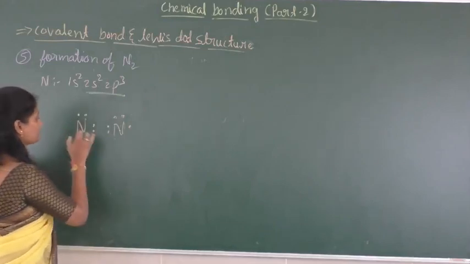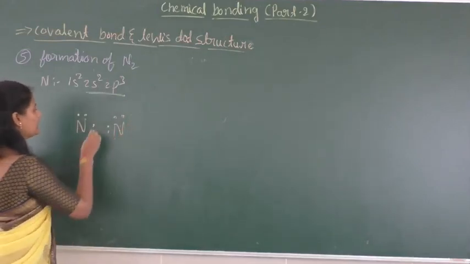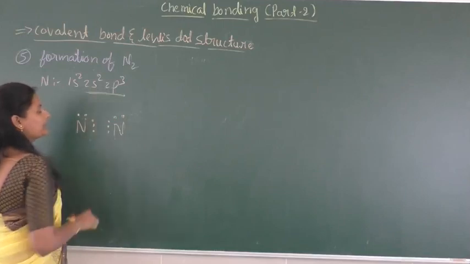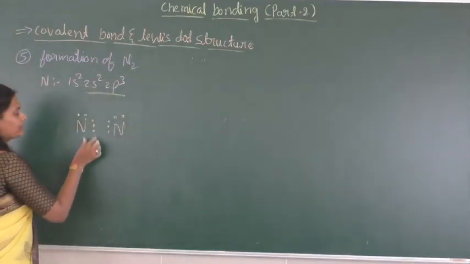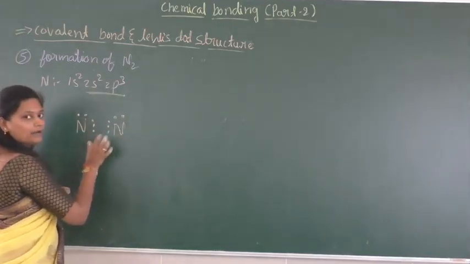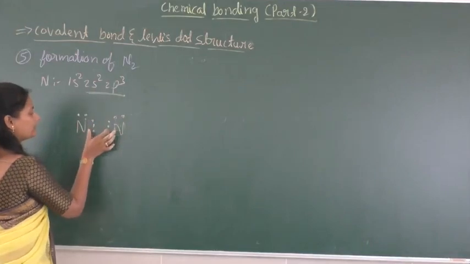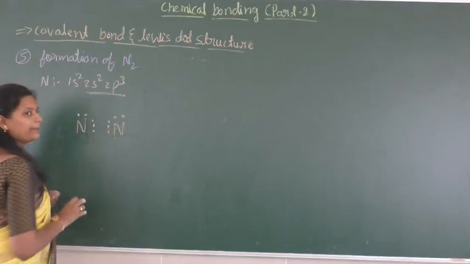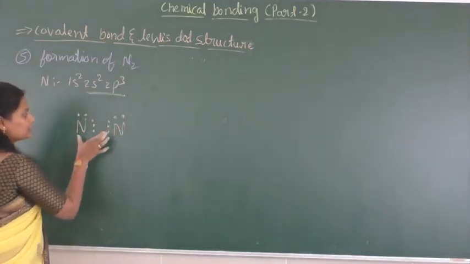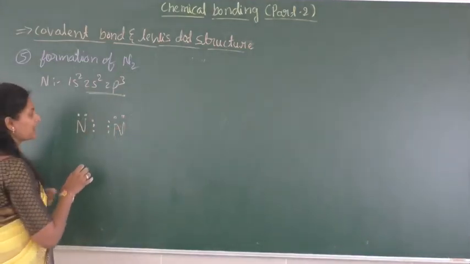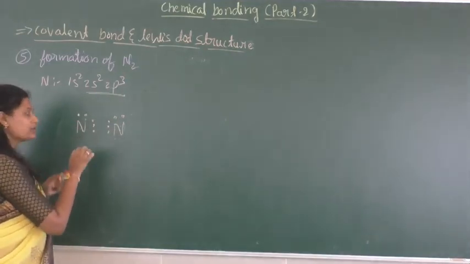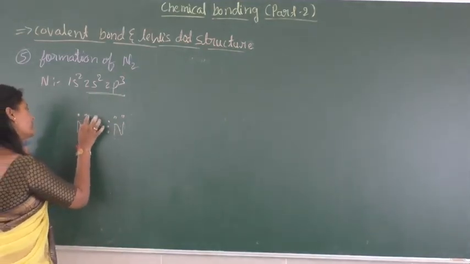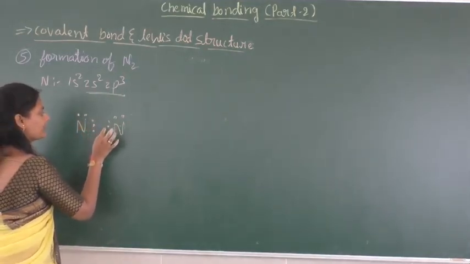Next, when it shares 3 pairs of electrons. Each nitrogen, when forming a chemical bond, is going to share 3 pairs of electrons. So when 3 pairs of electrons are shared, look here, there are 8 electrons in the valence shell: 1 2 3 4 5 6 7 8.